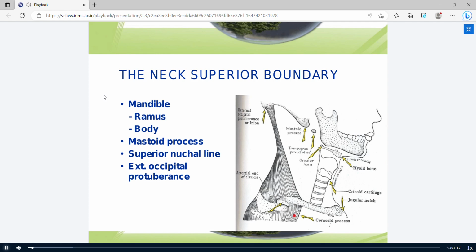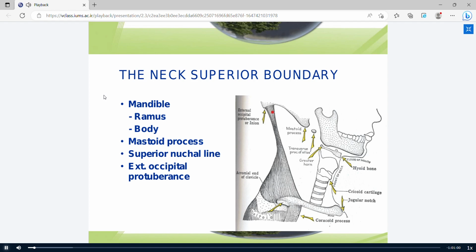The neck region is enclosed between the head and the thorax, or thoracic cavity, and it has a superior and inferior boundary.